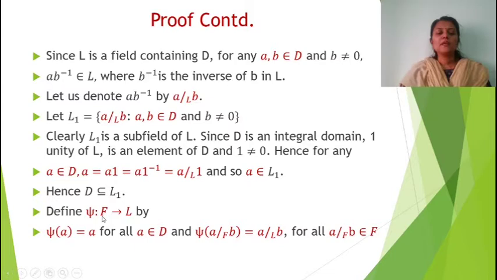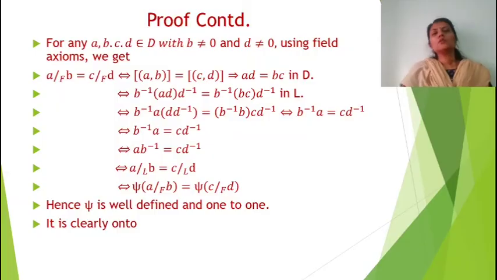Now define psi from F to L as given in the theorem statement: psi of a equals a for all a element of D, and psi of a/b in F is equal to a/b in L for all a/b element of F. So we have to show that the defined psi is an isomorphism. For that we have to show that it is one-one, onto, and structure preserving.